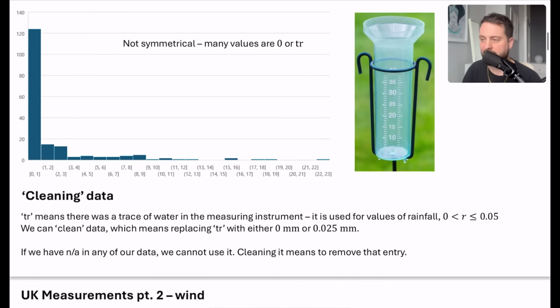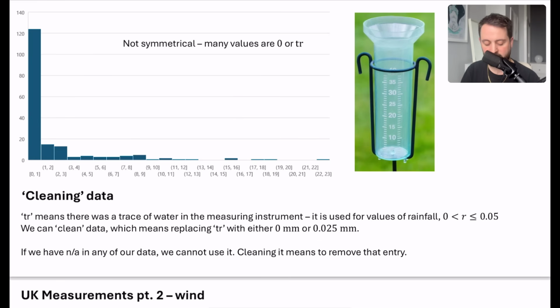Now, the question talks to you about cleaning the data. Cleaning the data is to do with making it something that we can actually put into a calculator and do some processing with. If we see TR in a table, that means that there was a trace of water in the measuring instrument, just a tiny little bit of water. It's used for values of rainfall between 0 and 0.05 millimeters, so very, very tiny amounts. We can clean that data by replacing the trace with either 0 or 0.025. They will accept either of them. You can replace all of the traces with 0, or you can replace it with the midpoint, which is 0.025.